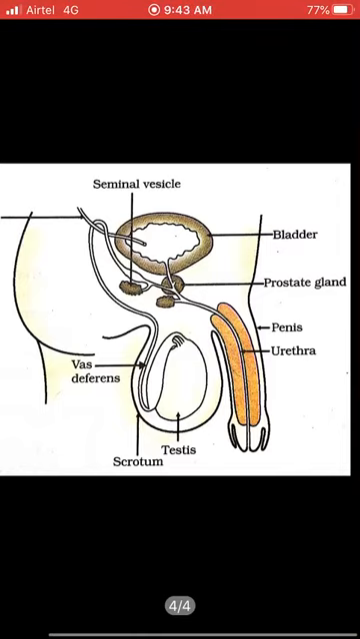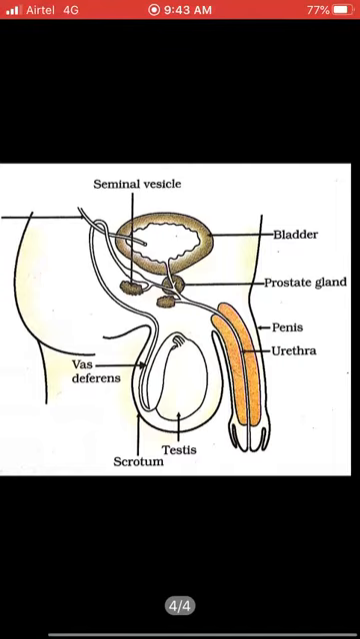So one by one, starting from testis. Testis is the place where sperms are produced. They are stored in the vas deferens, where they become motile. Motile means ready to move. They generate a tail. And scrotum is a muscular sac-like structure which holds the testis outside the abdominal cavity. Why outside the abdominal cavity? This question is asked very frequently.